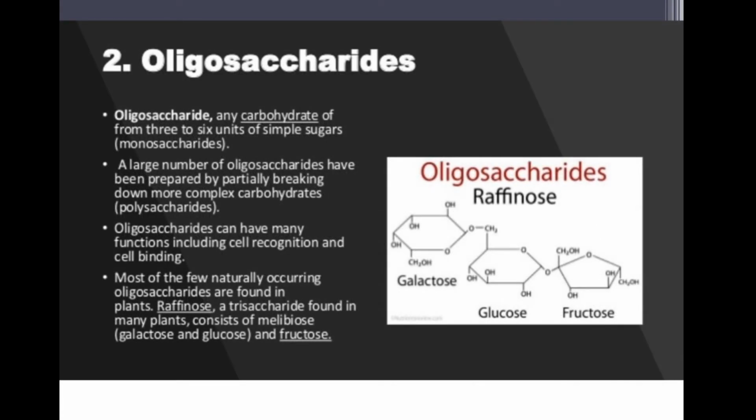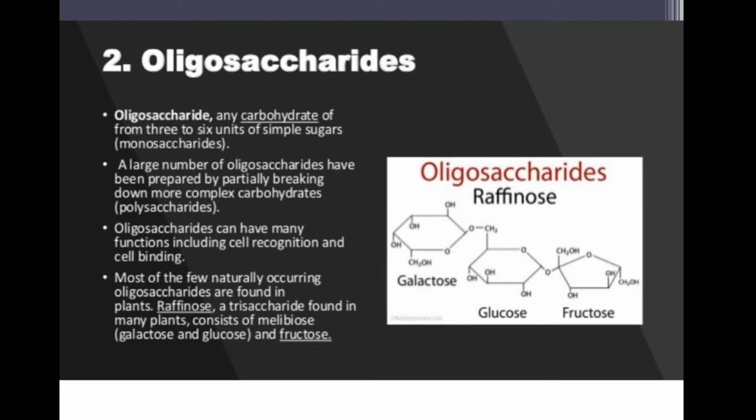Then the next classification is oligosaccharides. What is meant by oligo? Oligo means few, in which 2 to 10 sugar units are combined in the oligosaccharides. A large number of oligosaccharides have been prepared by partially breaking down more complex carbohydrates, that is the polysaccharides. Oligosaccharides can have many functions including cell recognition and cell binding.